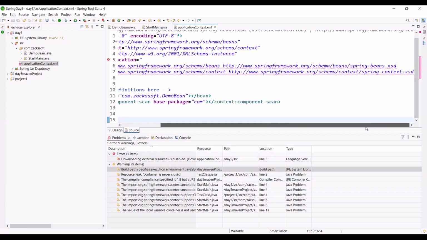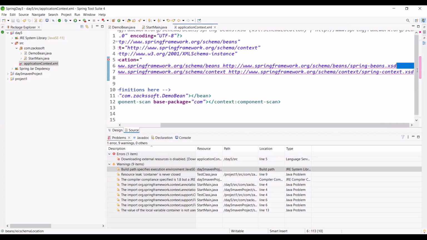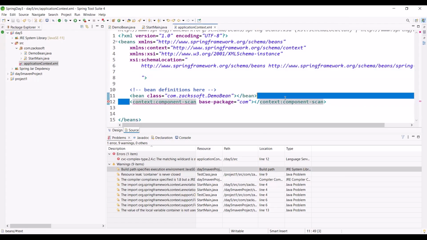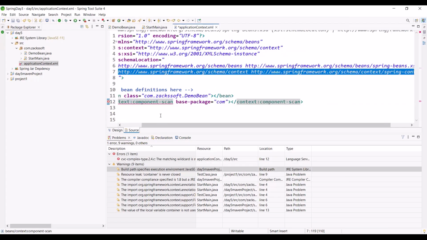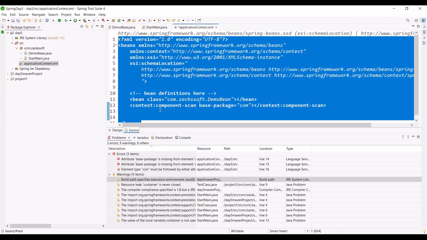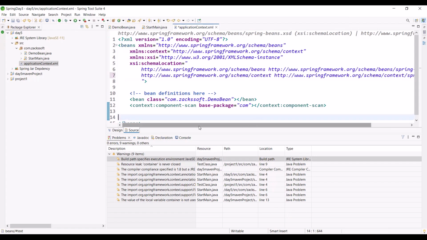Right now I can do one thing. Let me delete all the things. I repeat again, even if you get this error, no problem, don't worry. We can run. Let me show this one also. Just one moment. Control Z, Control Y. One minute, just let me show you. Right now, we have error, right? Let me wait for the error.